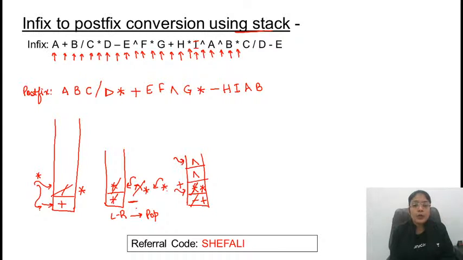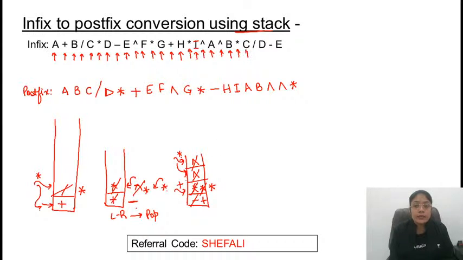Multiplication will be compared with top of stack. Multiplication is having lower priority than exponential, so this will be popped out. This multiplication will now be compared with this element. Multiplication is having lower priority than exponential, so this will be popped out. Multiplication will be compared with multiplication. Both are having same priority. Associativity is left to right, so need to pop it out. Multiplication is compared with plus. Multiplication is having higher priority than plus, so this will be pushed in. So multiplication is pushed in.